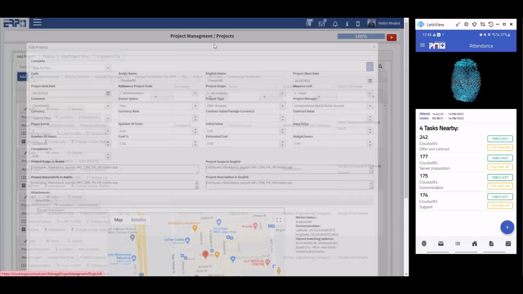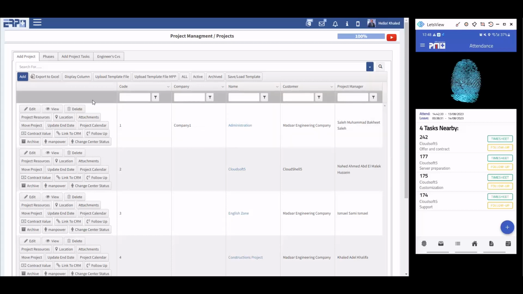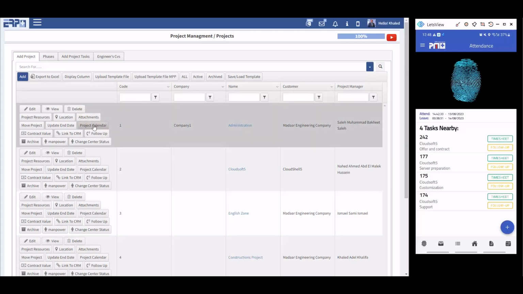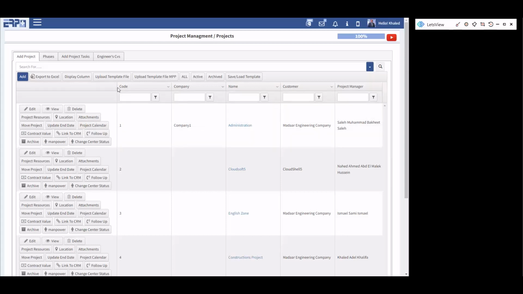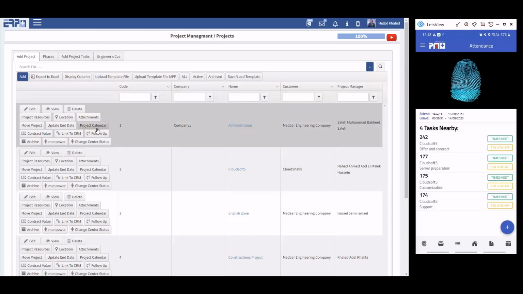So this was just a declaration of the project, and then you can add many functions to the project, which is project calendar. You may have a project calendar. The calendar of UAE is different than the calendar of Egypt, which is different than the calendar of a project in Saudi Arabia. That's why you should have the project calendar concept.